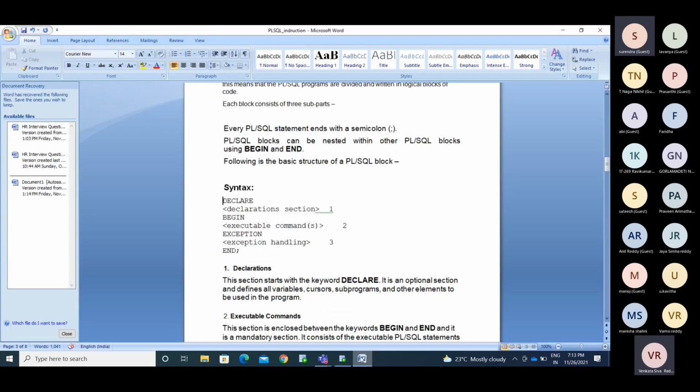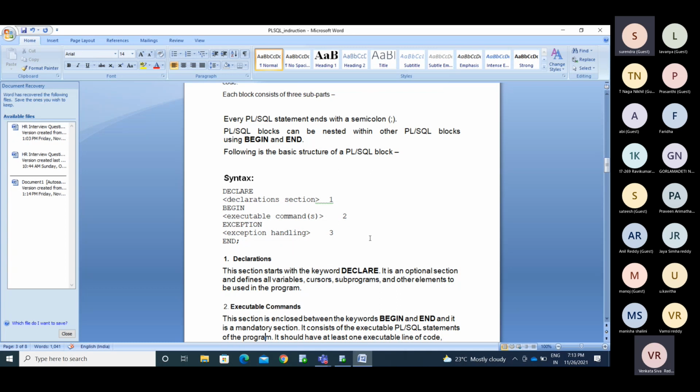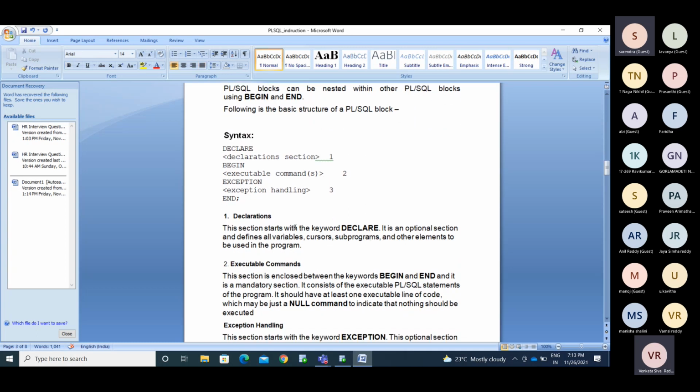Before that, I can show you something here. In the declarative section, we will use the variables, cursors, subprograms, and other elements based on your program. In the executable statements, you can write the inserts, updates, all SQL commands, DDL commands, DML commands, data query language, anything, whatever commands we have had till now in SQL, creating index, creating view, creating sequence, anything, whatever you performed till now in SQL, all of it you can use in these executable statements.